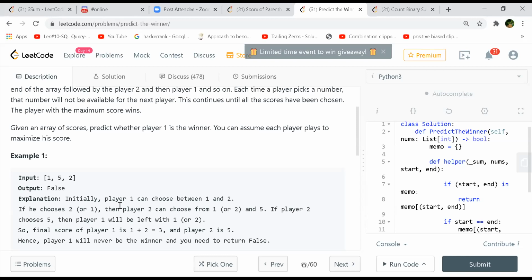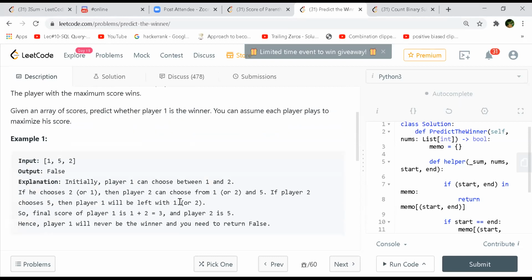You can only pick from the ends, is it? Yeah, right or left hand. So is it because if player 1 picks either 1 or 2, on the next move player 2 will always pick 5? So the score will always be 5 for player 2. Yeah, that's right. Therefore it will be false.